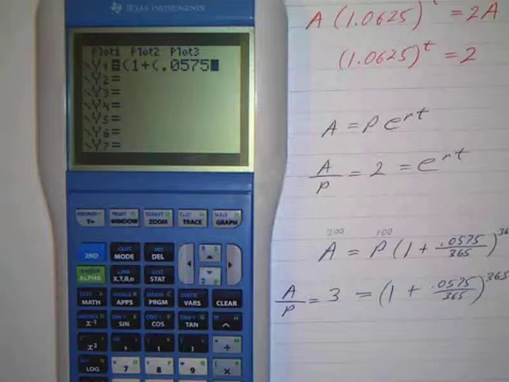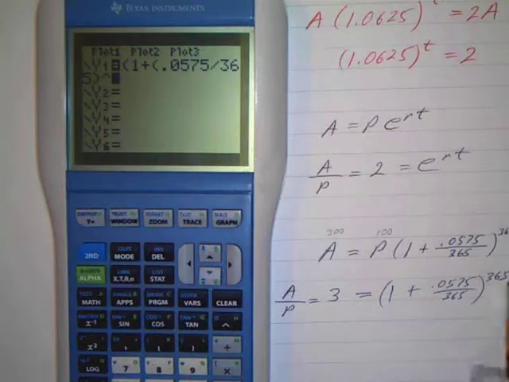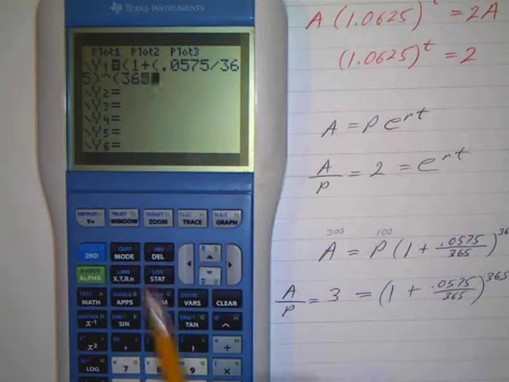Okay. And that's going to be divided by 365, parentheses. And I'm going to raise that. And then I have to put a parenthesis around the 365t, because otherwise I would just raise it to 365 and multiply it by t. So I want to do both, so I better put a parenthesis about that, and it's going to be 365, and that's x, because we don't have a t.